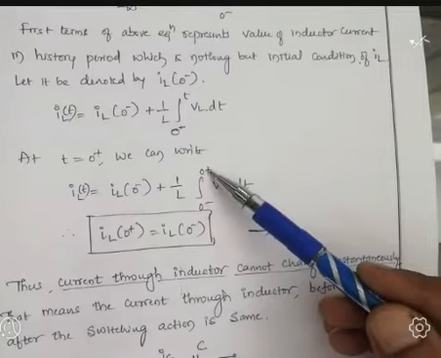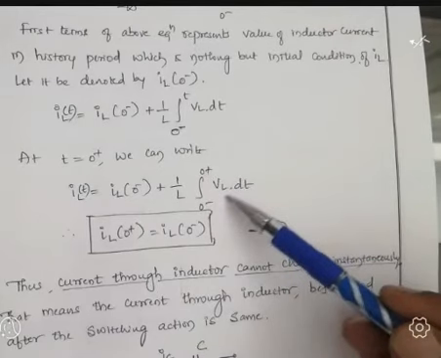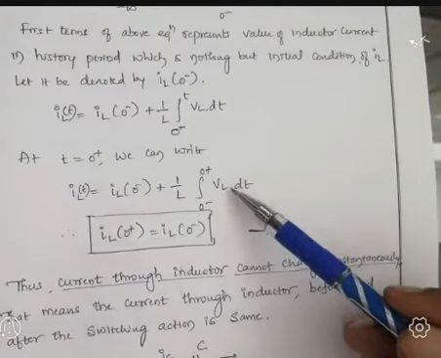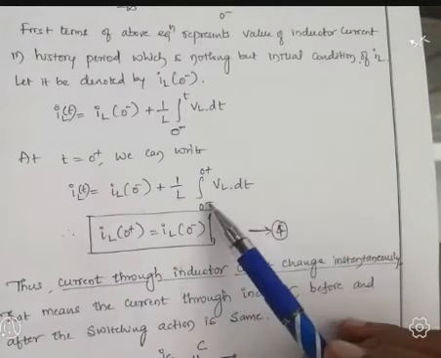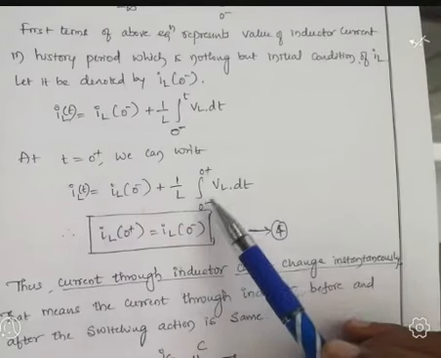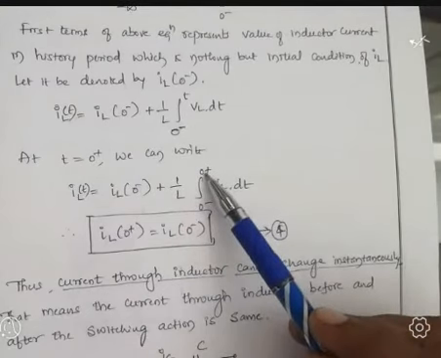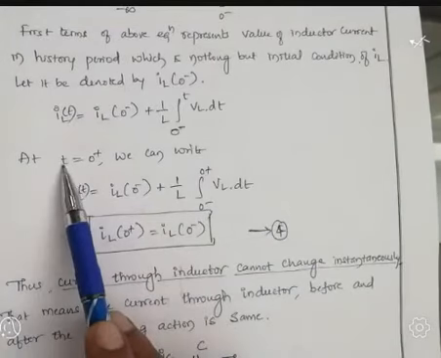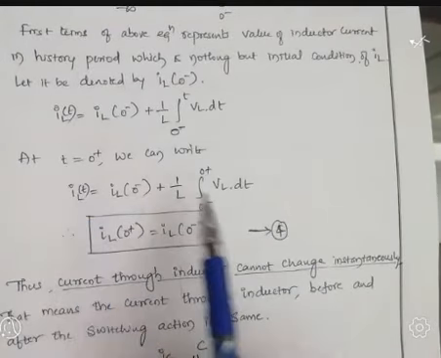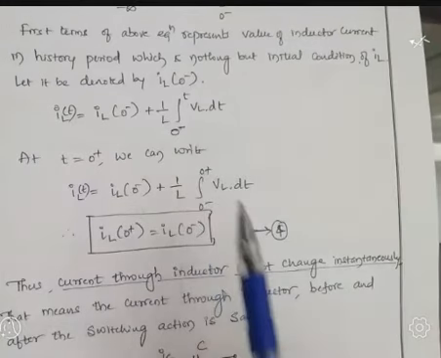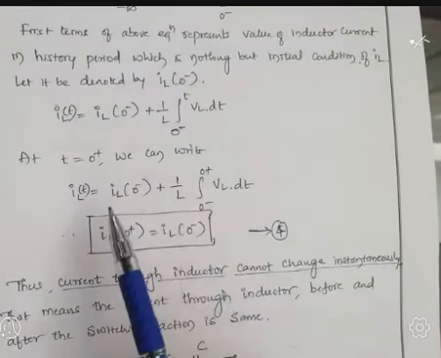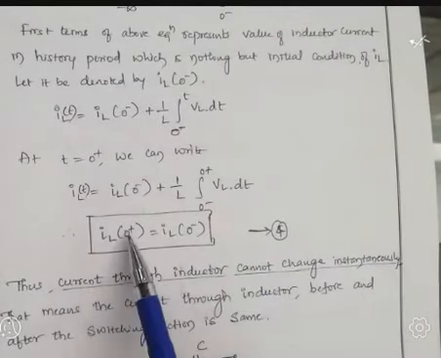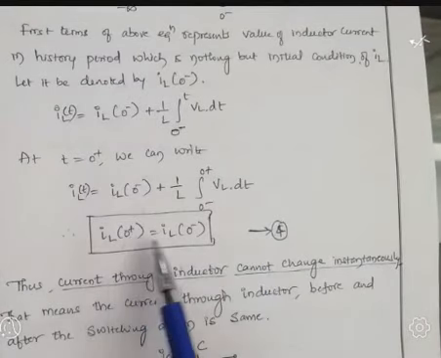What it means? We are observing the voltage across the inductor before switching and just immediately after switching. That is the time interval before switch and after switch that we are observing. So we can write IL of 0 plus is equal to IL of 0 minus.